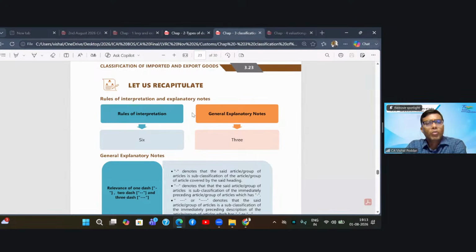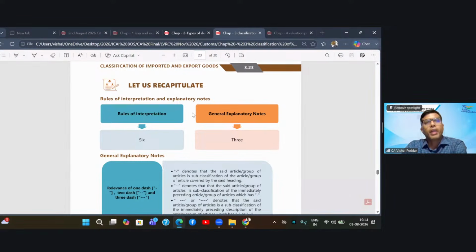Now there is a chronology in which these chapters are arranged. So starting from the most raw items to the most advanced items, this is how all the chapters range from 1 to 98. Now, whenever you are making a new commodity which is not there in the market, or some different commodity, then always the question comes: how will I find out where my product falls, in which chapter, in which heading, which subheading?